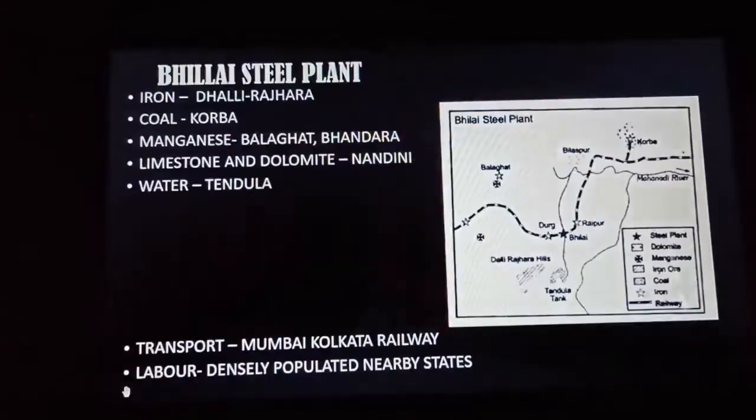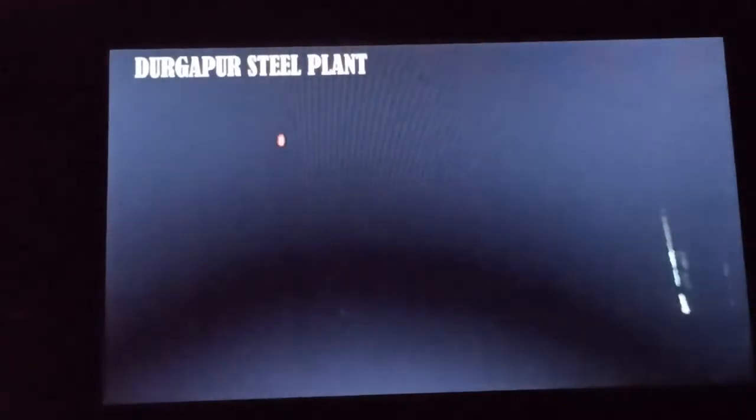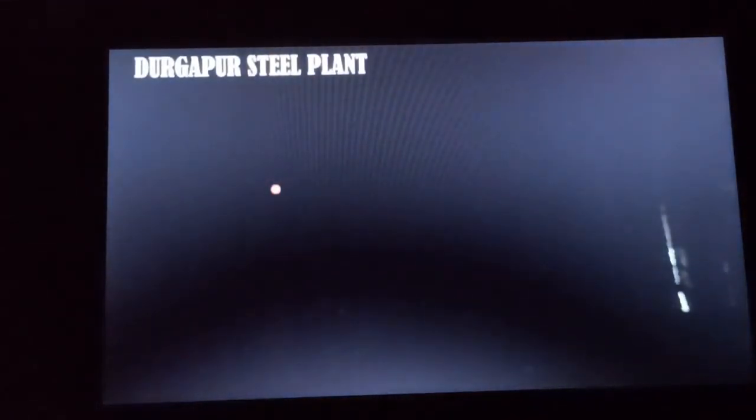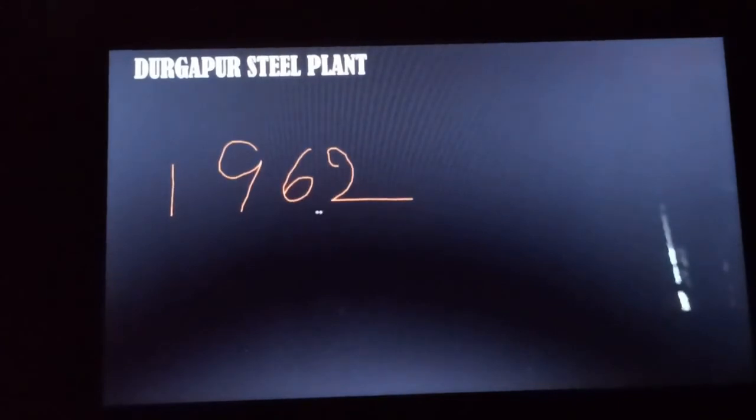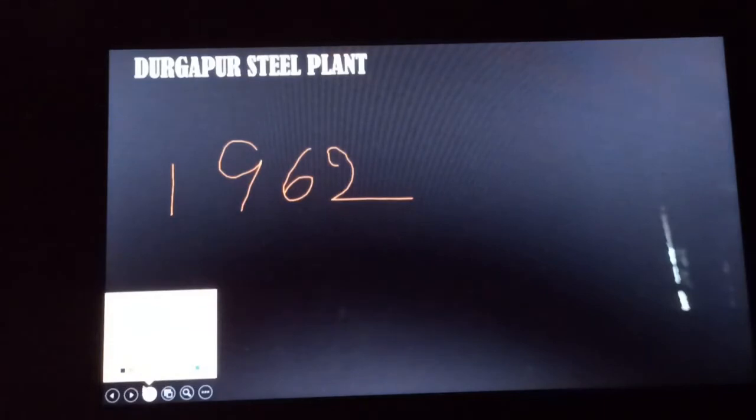So the next one is the Durgapur steel plant. The Durgapur steel plant is located in the Bardhaman district of West Bengal. It was founded in collaboration with a British firm. The Durgapur plant was set up during the second 5-year plan, and it started its production in the year 1962. So let us see the reasons now.